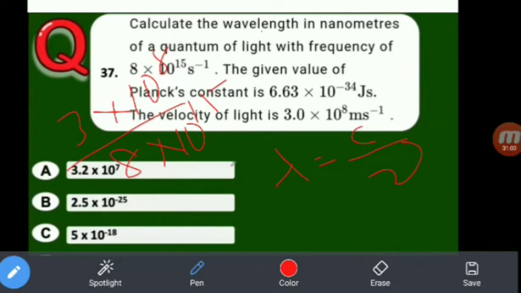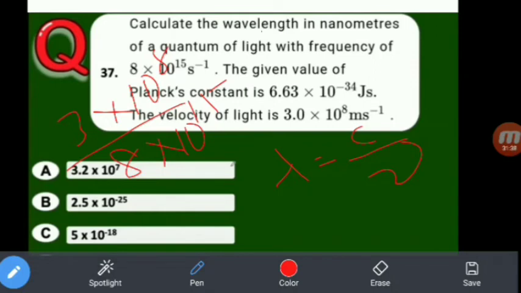But this is in meters, so convert into nanometers. So 10 to the power of 9 nanometers is equal to 1 meter. So minus 7 plus 9 means 10 squared. 3.75 is nothing but 0.375 into 100.